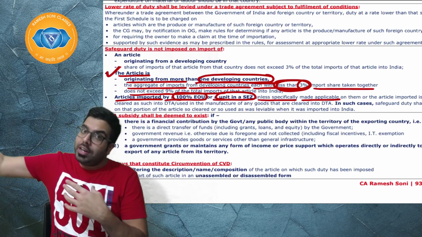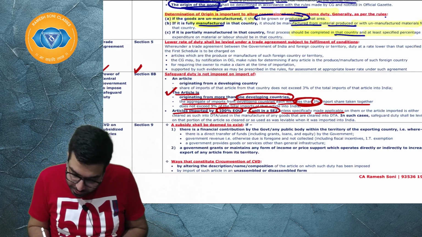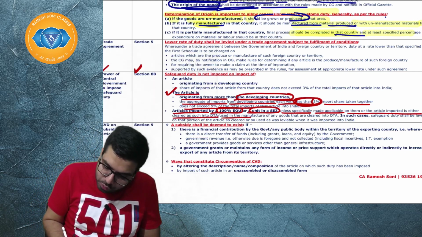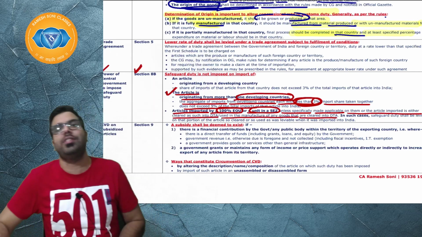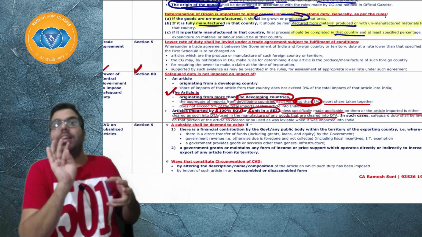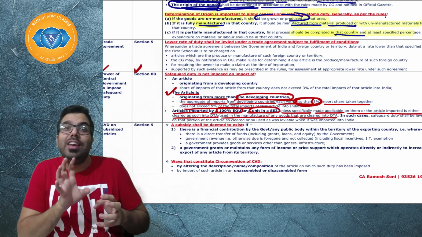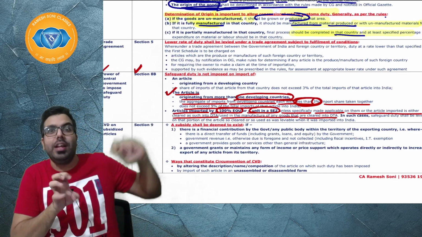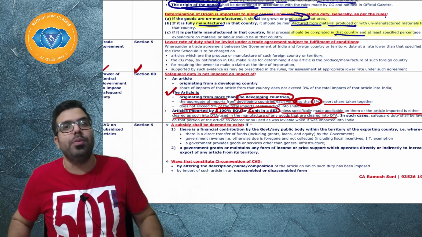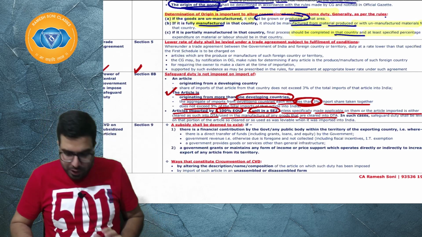Or if an EOU or an SEZ has imported, but the article imported is either cleared into the domestic tariff area or used in the manufacture of goods that are cleared in the domestic tariff area. If an EOU imported an article and cleared it into the domestic tariff area, or manufactured goods that were cleared into the domestic tariff area, whereas an export oriented unit should export them, then for the goods it clears in the domestic tariff area, it will have to pay safeguard duty. I hope everyone is clear.